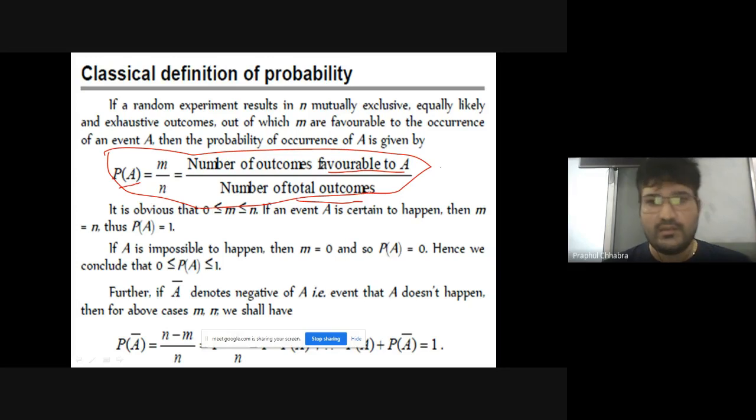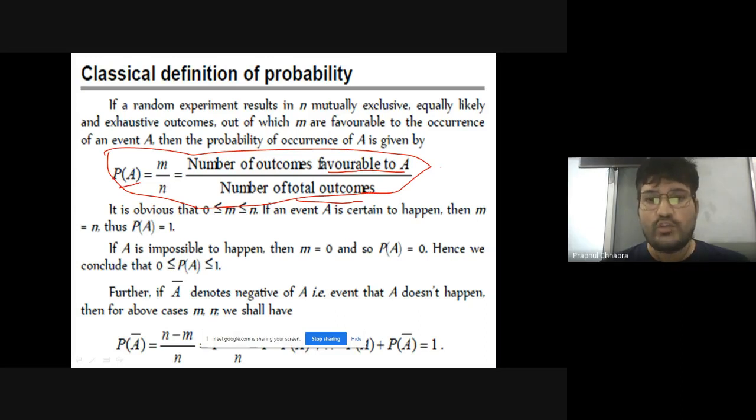For example, if we are throwing a die, then the sample space will be containing 6 elements, 1, 2, 3, 4, 5, 6. Let me define an event A: odd number on the die. Then A is equal to 1, 3, 5.